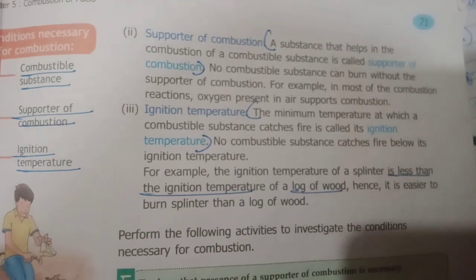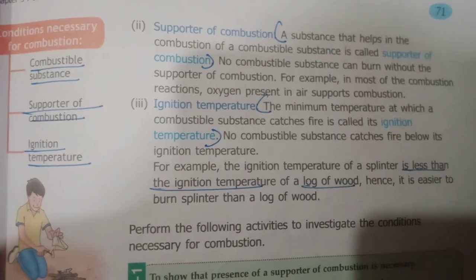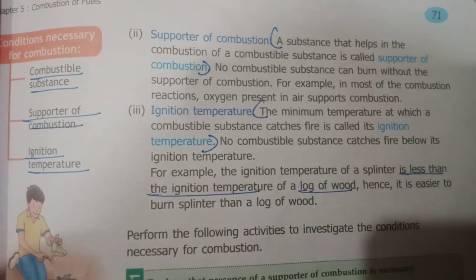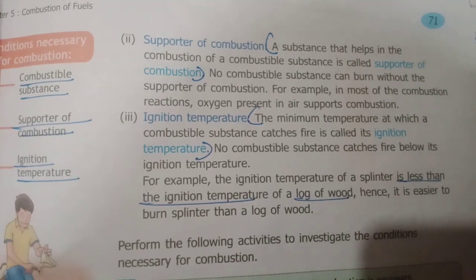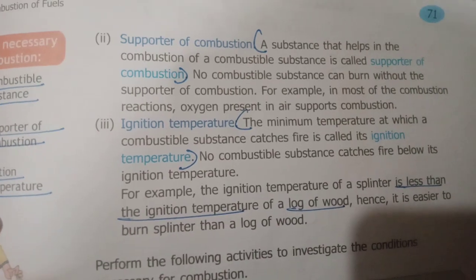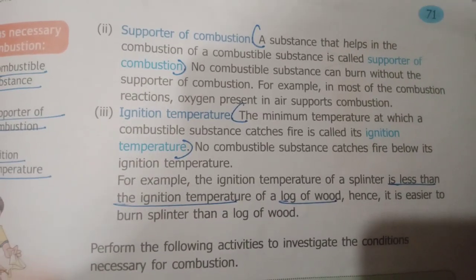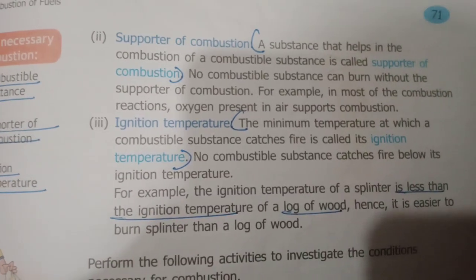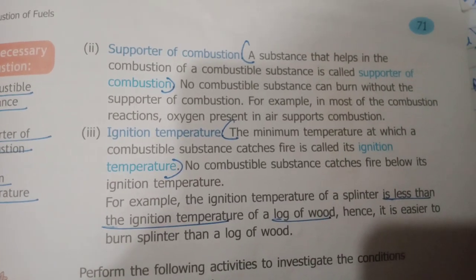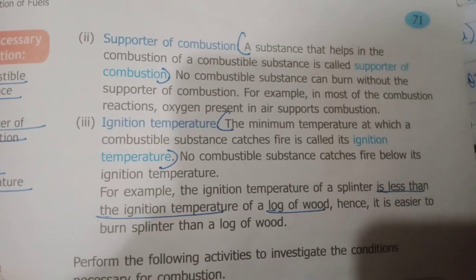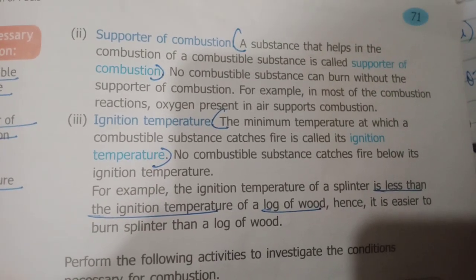Supporter of combustion means there is always a supporter that helps combustion take place. Let's read it first. A substance that helps in the combustion of a combustible substance is called a supporter of combustion, it is what helps it. No combustible substance can be burned without a supporter of combustion.